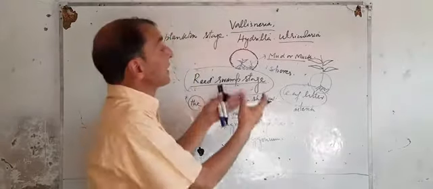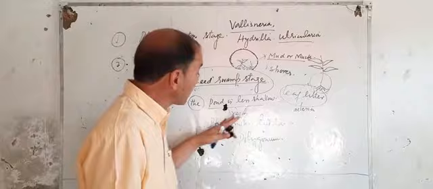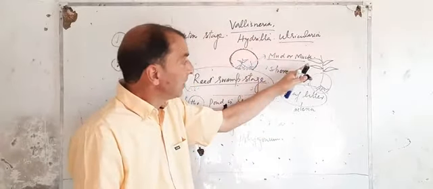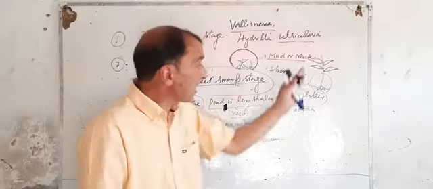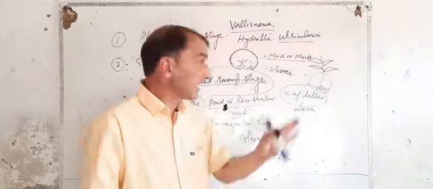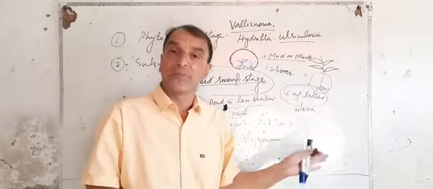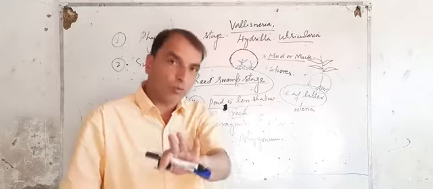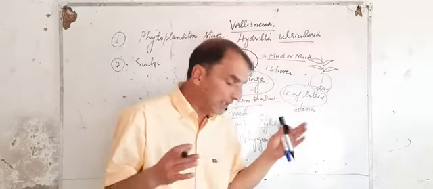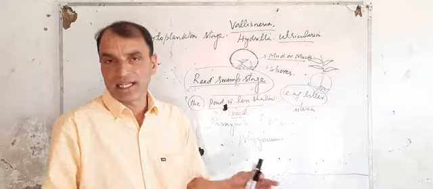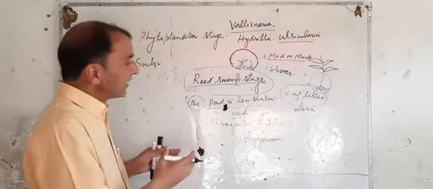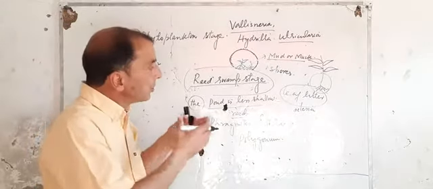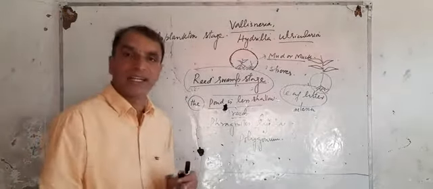These are emergent plants. They come out of the water by the help of their stems or their leaves, but their roots are settled inside the water, fixed to the mud at the bottom of the water body, whether the water body is a pond or a lake. Okay, now this leaf litter has started to be formed in the bottom of the lake, right?